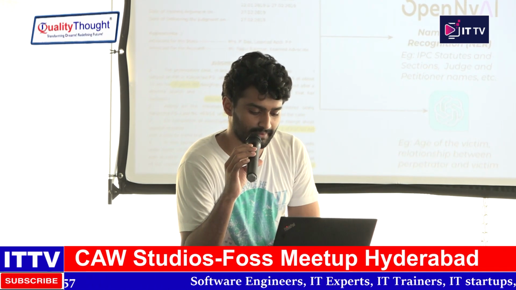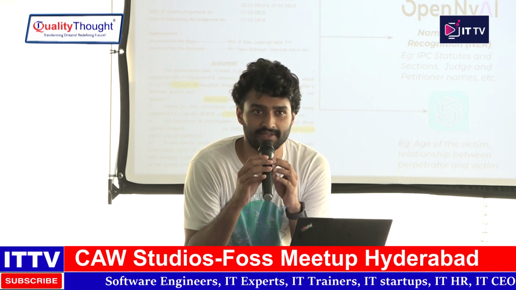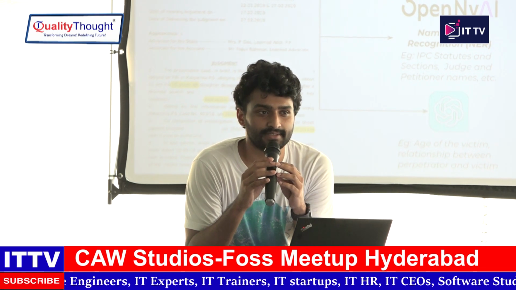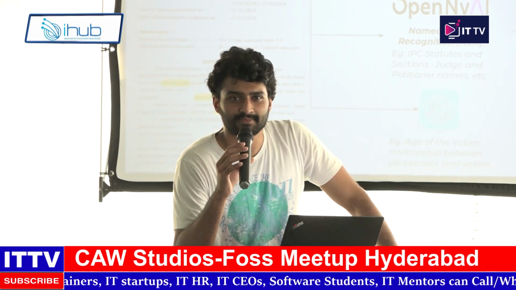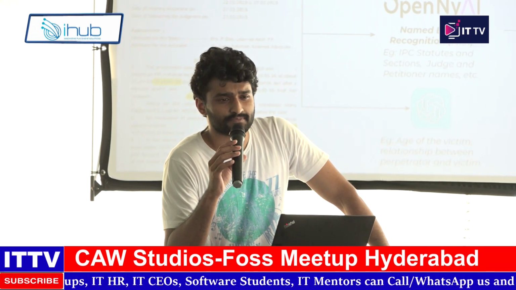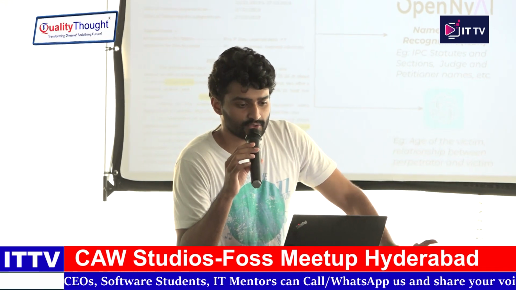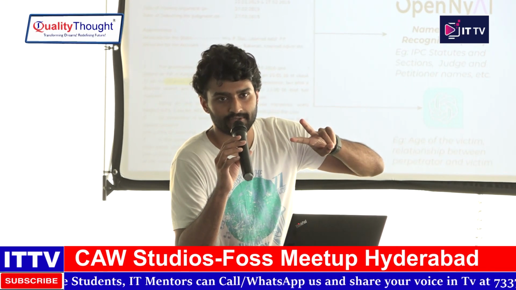But then one important NLP model that we used is called OpenNyAI. This is an open source NLP model developed by a bunch of organizations in Bangalore, and it is very helpful. They have two NLP modules basically.